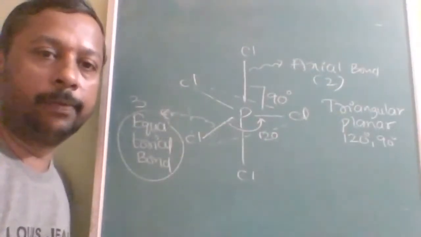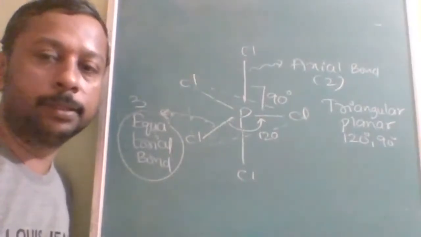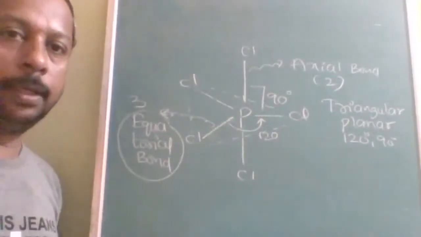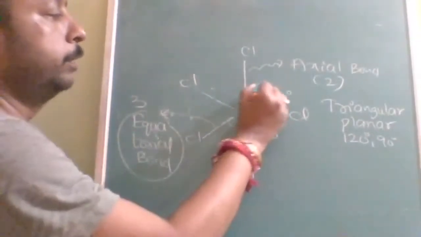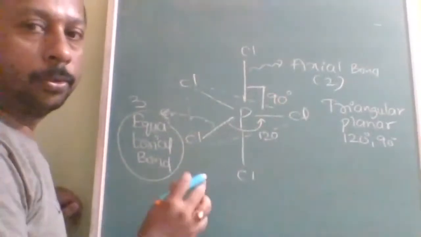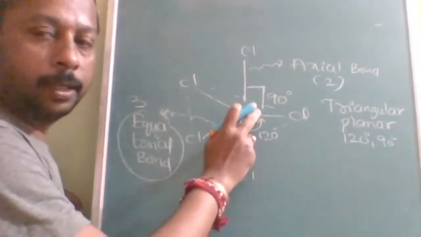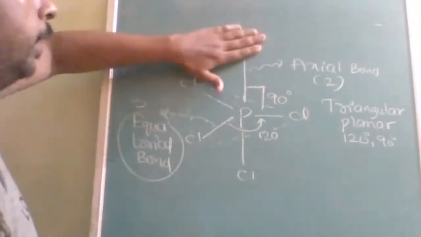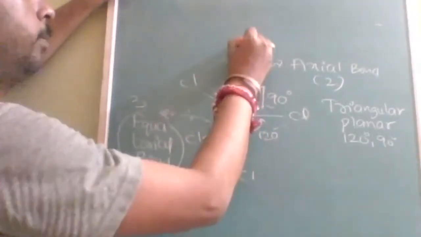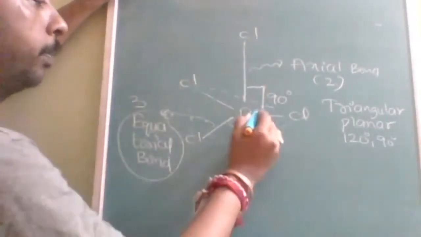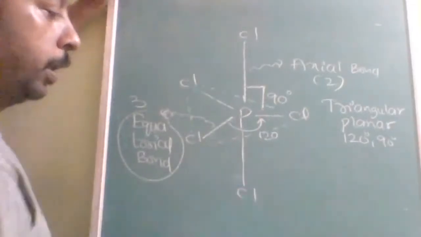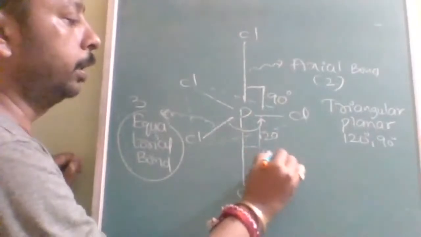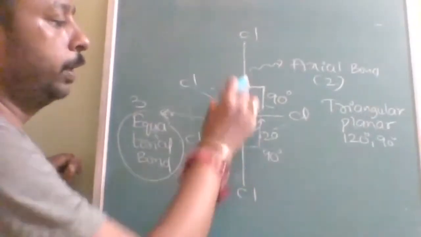There is a difference between them. What is the difference, and why is there a difference? That I will tell you. Before that, note down this diagram. Here you can see the bond angle is very small. To decrease the repulsion, the bond length will increase. Here also is the same problem, 90 degrees, so here also the bond length will increase. They have smaller bond angles, therefore they will have longer bond lengths.